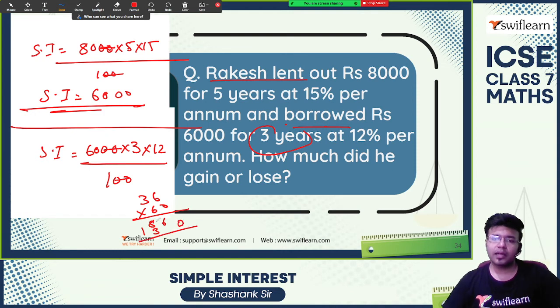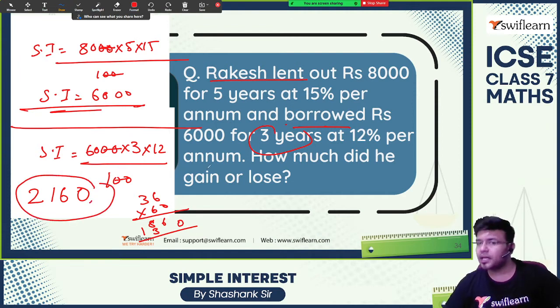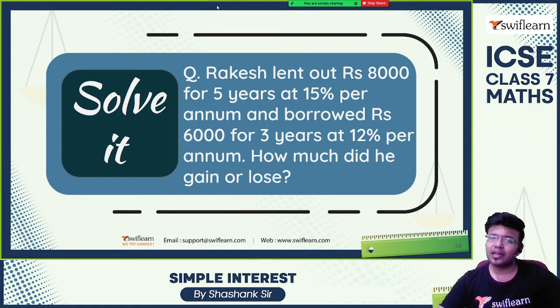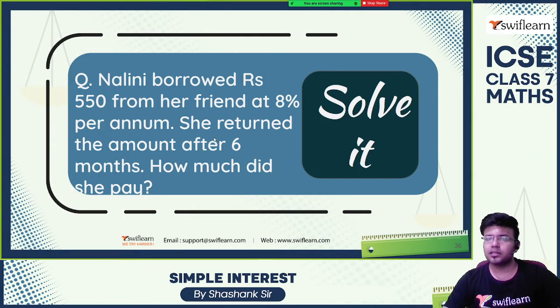Write the zero back. So we have 2160. So he needs to give this much rupees. He has gained this much. So how much did he gain or lose? Actually, we need to calculate for 3 years. So subtract this, and you'll get the amount that he has gained.